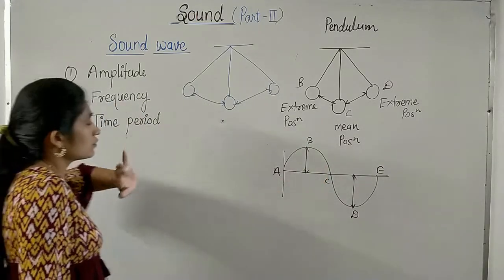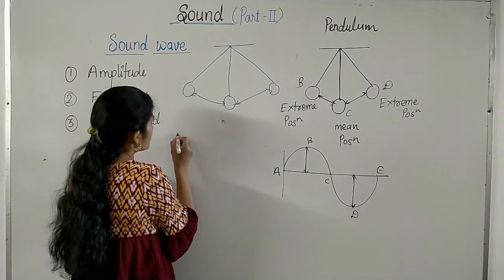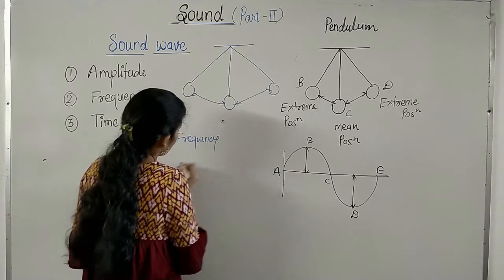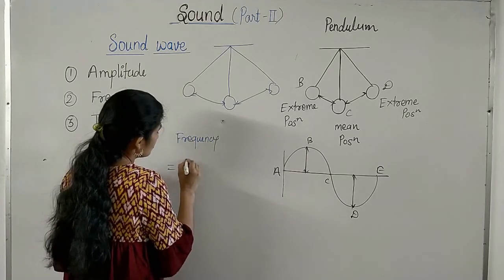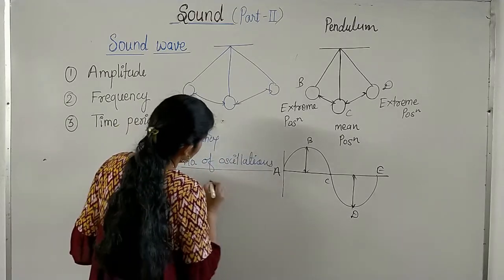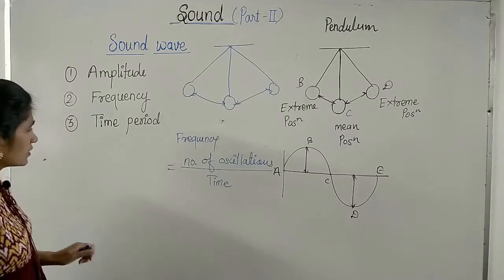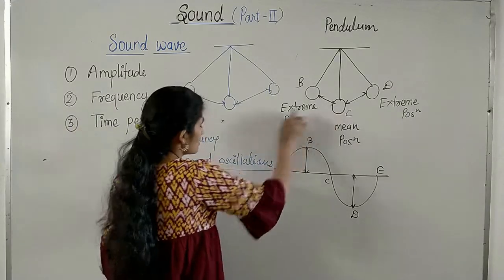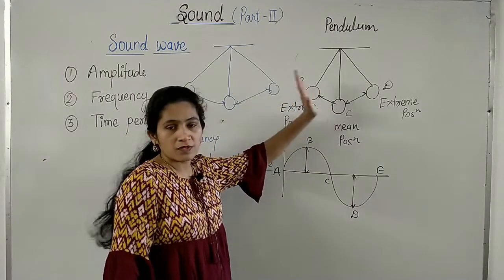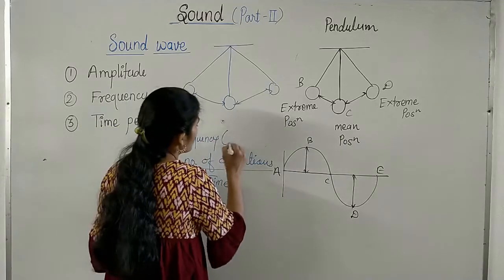Then frequency. What is frequency? Frequency is the number of oscillations per unit time. Frequency is equal to the number of oscillations per unit time. Now suppose a pendulum produces 10 oscillations in 1 second, then the frequency of the pendulum is said to be 10, and the unit of frequency is hertz.